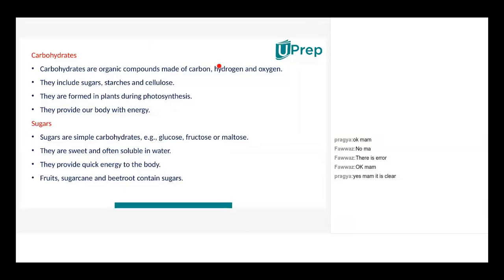Correct. So basically, carbohydrates, they're very simple organic compounds made out of carbon, hydrogen, and oxygen. Simple things. C, H, and O. And what is the scientific formula? It's C6H12O6. This is the scientific formula for glucose. Simply written. It just has these three components.